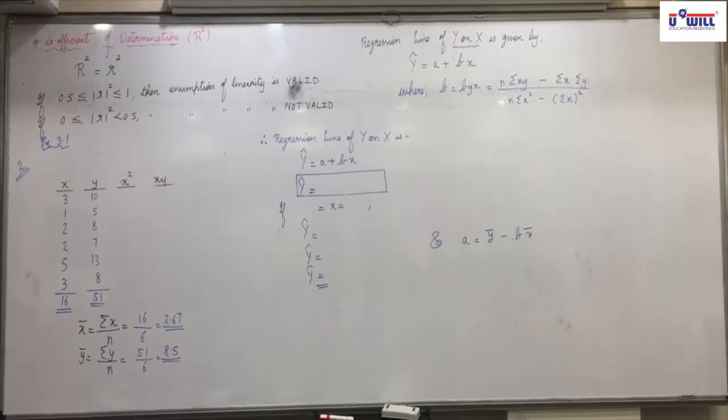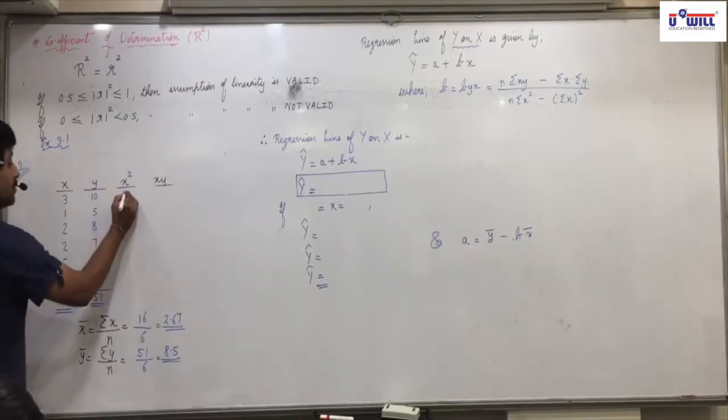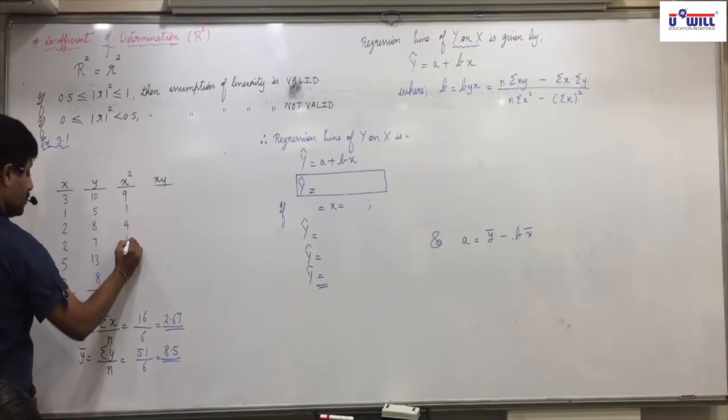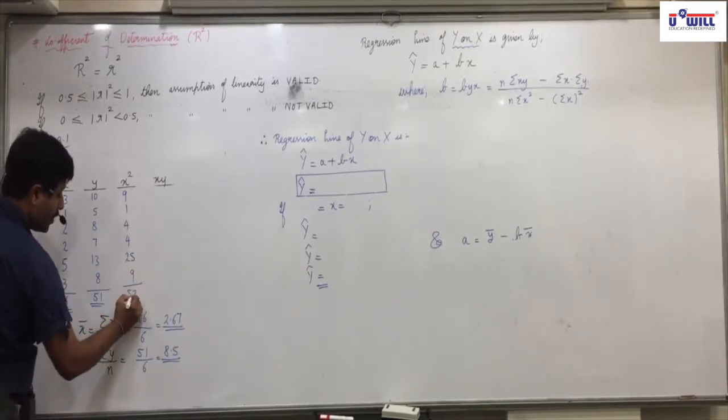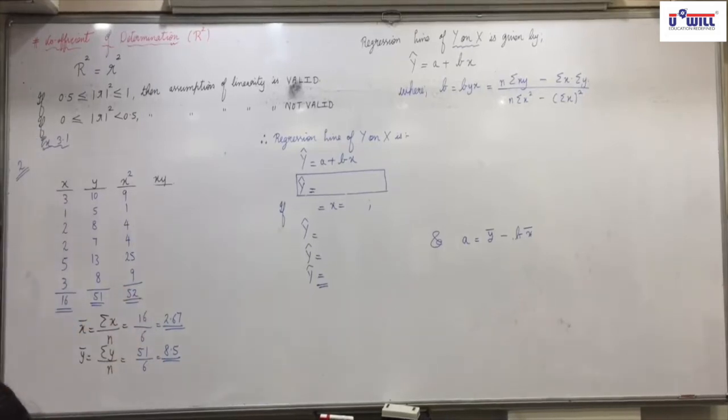Yes. Raise your hand who is still writing up till y bar 8.5. Shall I proceed further? Next, x square: 9, 1, 4, 4, 25, and total 52. Is everyone clear with this?